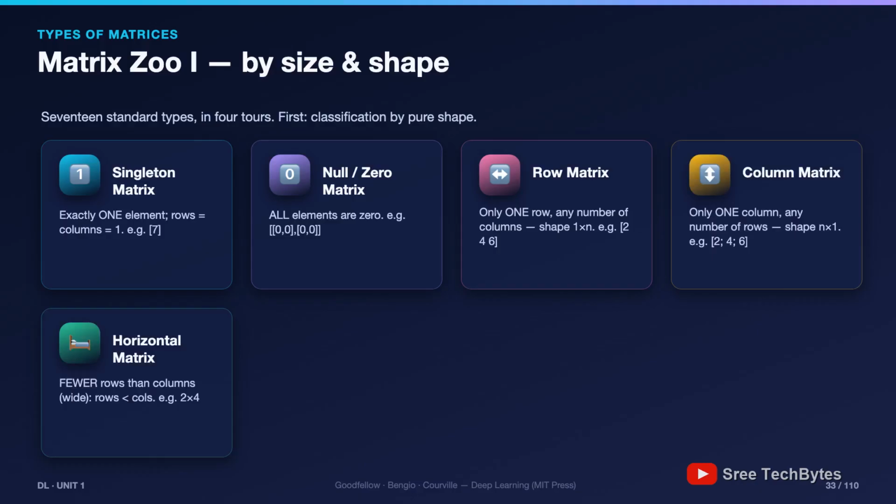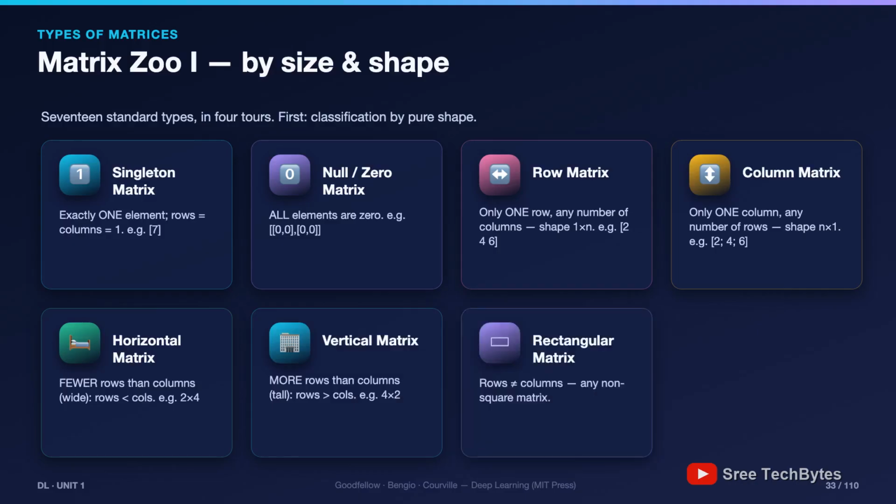Then the shape family: horizontal, wider than tall, more columns than rows. Vertical, taller than wide. Rectangular, any matrix where rows and columns differ. And finally the square matrix, rows equal columns. Remember this one especially, because square matrices are the stage where all the big drama happens. Determinants, inverses, and eigenvalues all live there. The names really do describe themselves. That's the good news about this zoo.